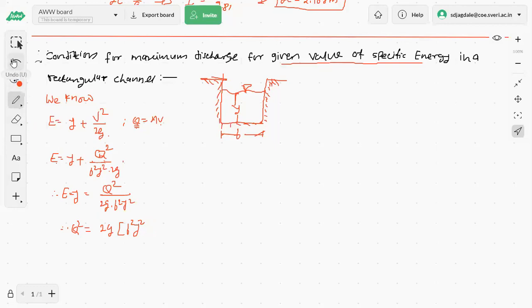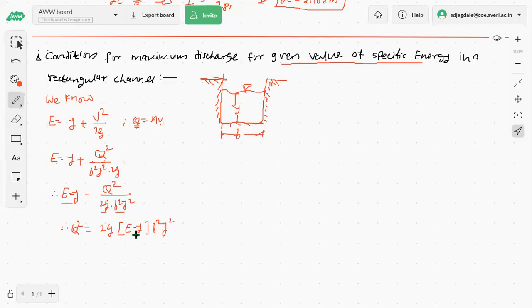2g. Sorry, just a minute. 2g into E minus y will be there, E minus y into b square y square. Only the separation of these two has been done here, 2g and b square y square. Now if we multiply this term, then also it's okay.